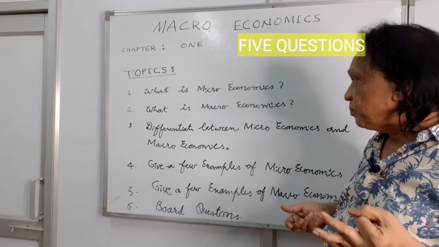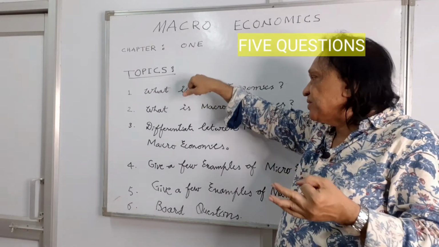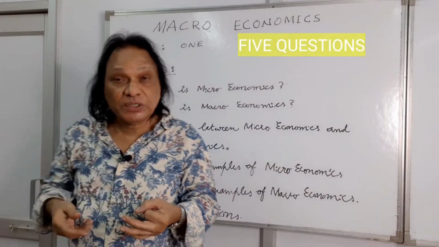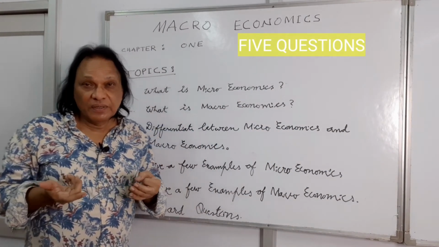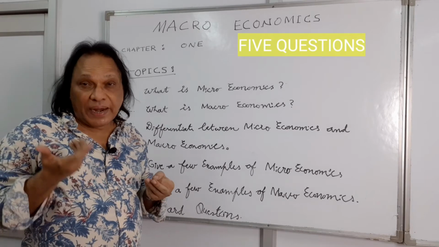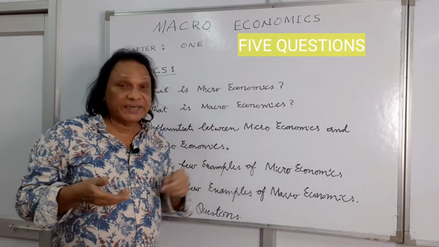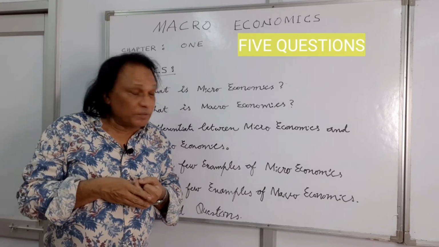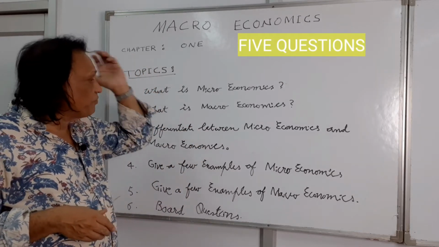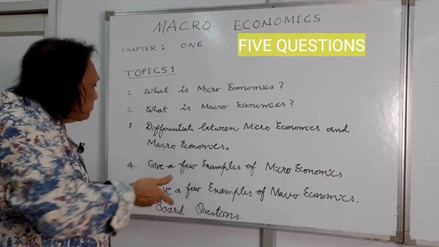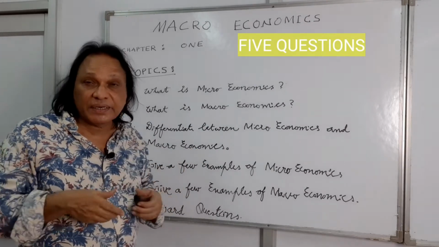The third point, microeconomics is also called price theory, and macroeconomics is called income and employment theory. It deals with the aggregates of the economy. In microeconomics, the most important variables are demand and supply. In macroeconomics, the most important variables are aggregate demand and aggregate supply.